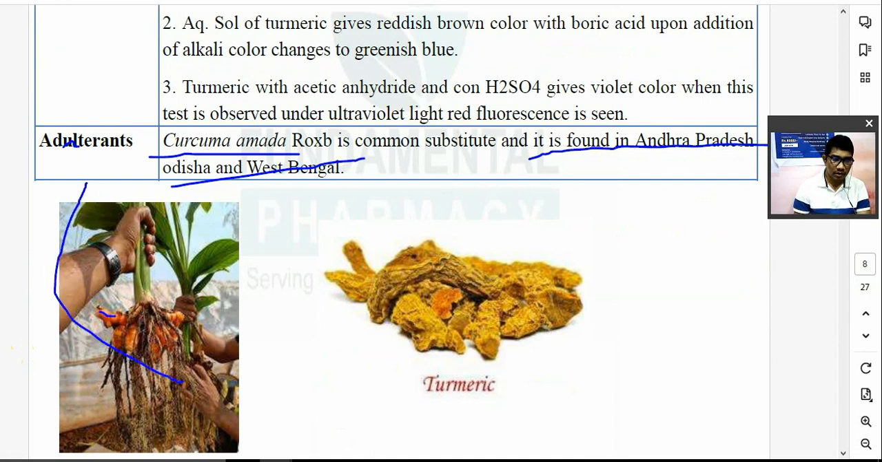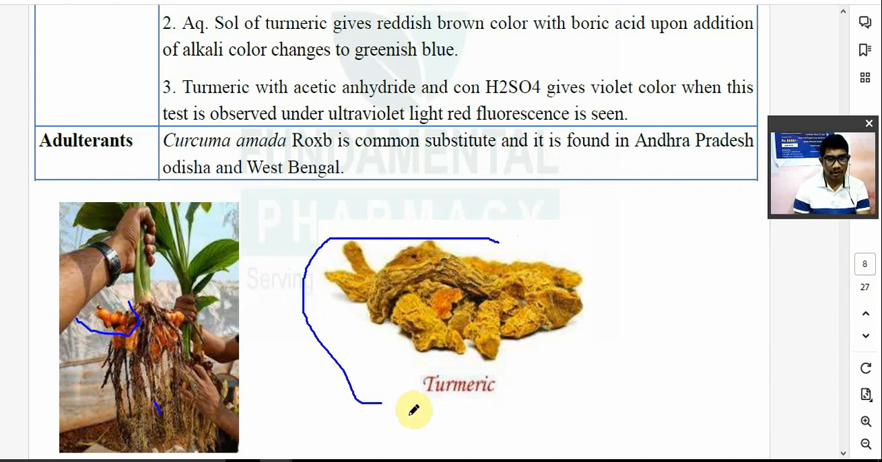So this is a curcumin crop. This is the ginger. These others are roots. So this is the rhizome. This is the rhizome. These are the roots. So after drying this, you will get your turmeric.